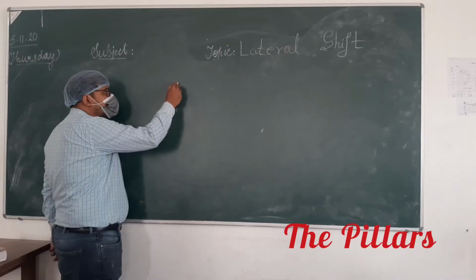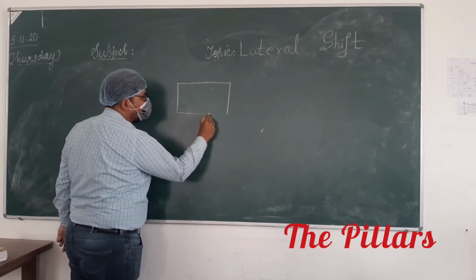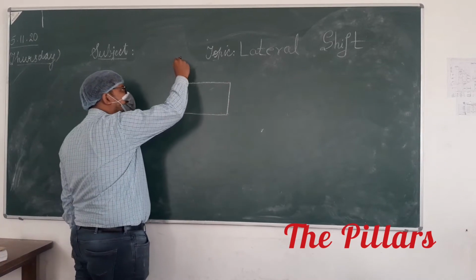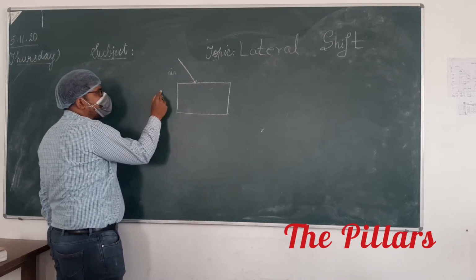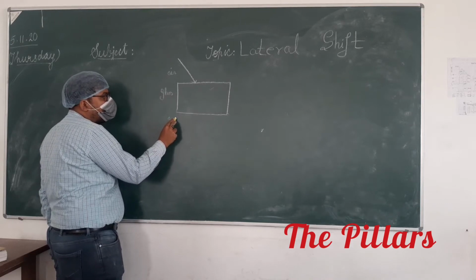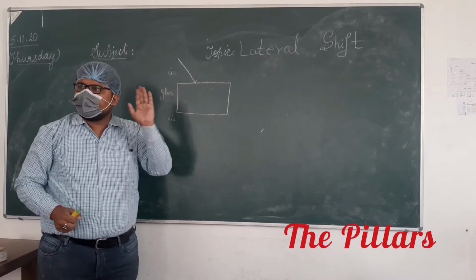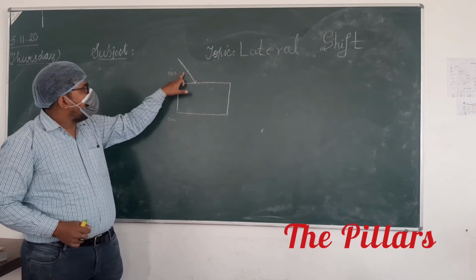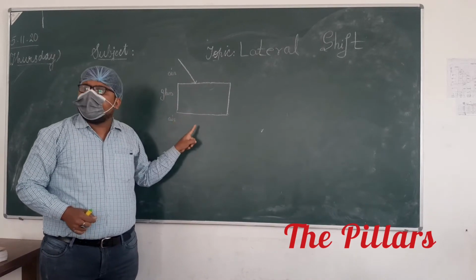Any confusion? Suppose we have a glass slab. We have an incident ray coming on it from air. This is your air, this is your glass, and again we have air. So your light is coming from air, entering a glass slab, then it will come out. So we have two interfaces where refraction is taking place. First at this air and glass interface, and the second at the glass and air interface.